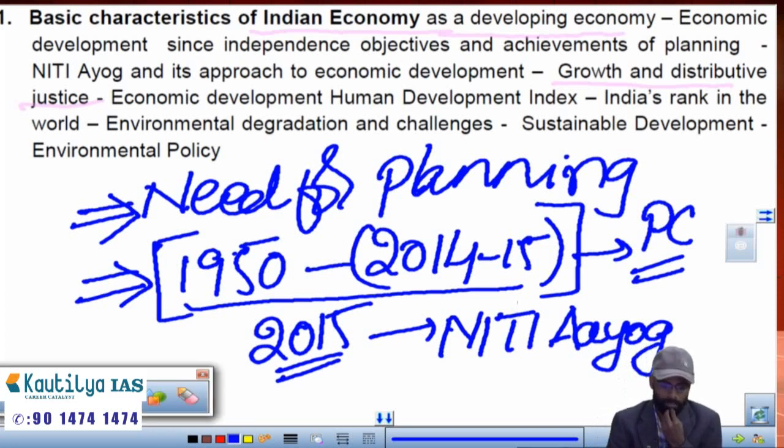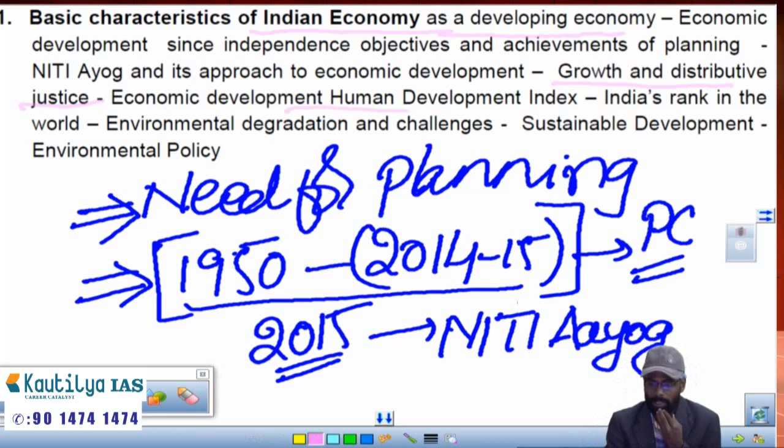And the other concept which they have mentioned is the Human Development Index. In this we'll discuss in detail who publishes the Human Development Index, what the rank of India is, and how India's position has changed from 1990 till now. Is there any improvement, how it is calculated, and what the different parameters in the Human Development Index are. Those things we'll discuss.